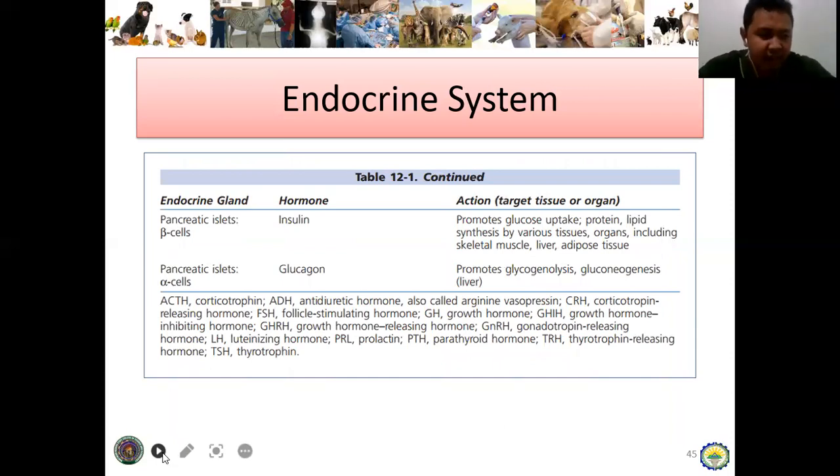Take note, pancreas is the organ that can function both as an endocrine and exocrine gland. Iyang exocrine function sa digestive system na siya or sa animal nutrition nga part, pero ang subong isang endocrine niya nga function. There are two types of cells. Actually, sa ibang libro is 4, pero ang main is, take note, the beta cell is the one that secretes insulin. So familiar na kamo ng insulin. Take note that insulin promotes lipid synthesis. So in short, ginatago niya ang glucose or ginapasulod ang glucose inside the cell.